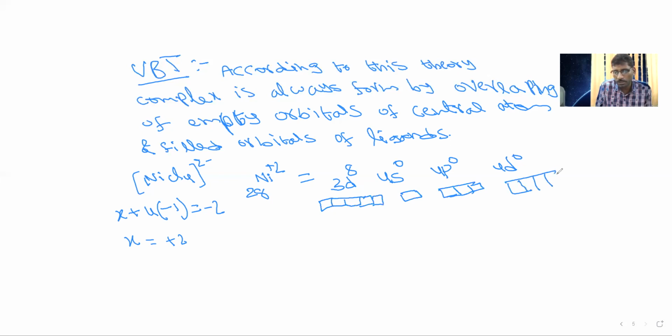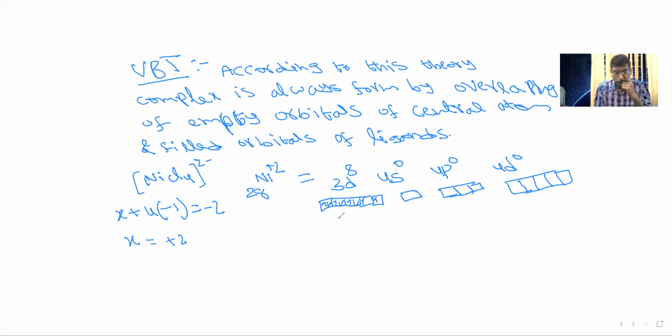Now here 3d8, 8 means 8 electrons are there, and we are just filling electrons. The first electron will be filled here, the second electron here, third electron, fourth electron, fifth electron. The sixth electron will pair here, the seventh will pair, and the eighth also will pair. So this is the electronic configuration of Ni2+.